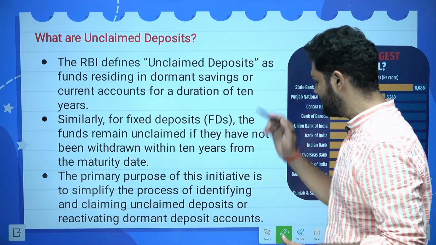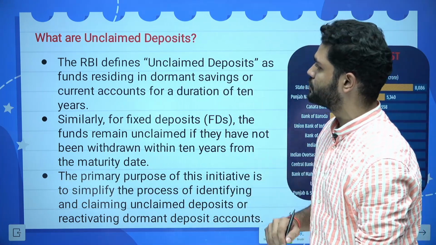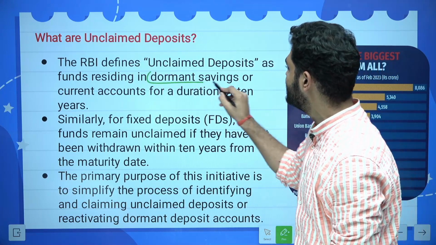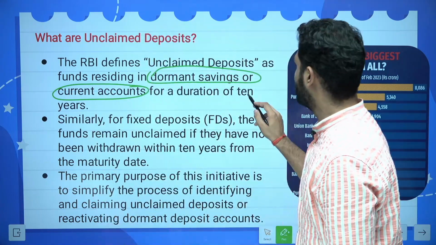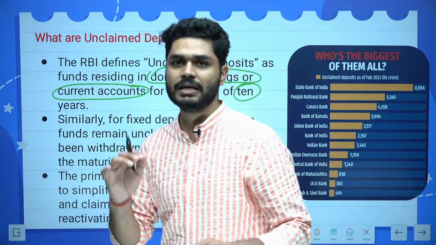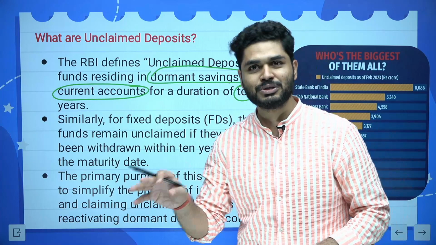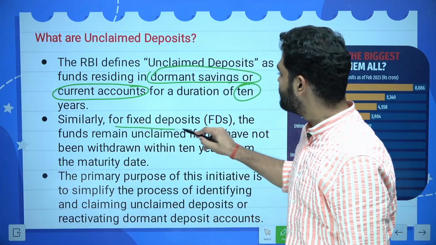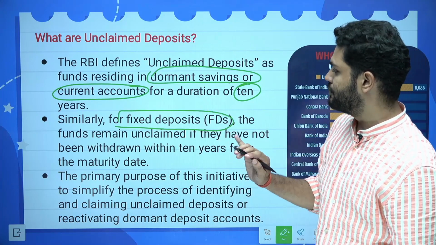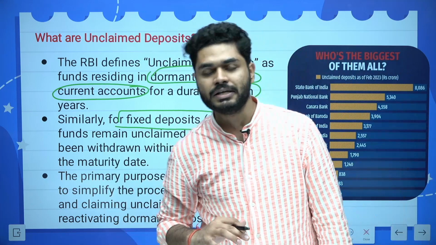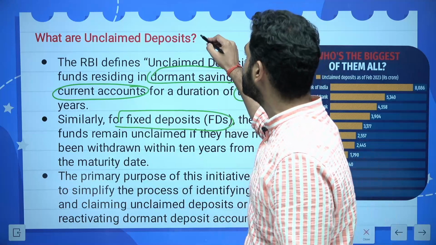So the RBI's particular definition is that unclaimed deposits are funds residing in dormant savings and current accounts for a duration of 10 years. This fact is important: for a duration of 10 years in current accounts and savings accounts, and similarly for fixed deposits also. If the funds remain unclaimed in all three and have not been withdrawn within 10 years or within the maturity, then it would be considered a dormant account or an unclaimed deposit.